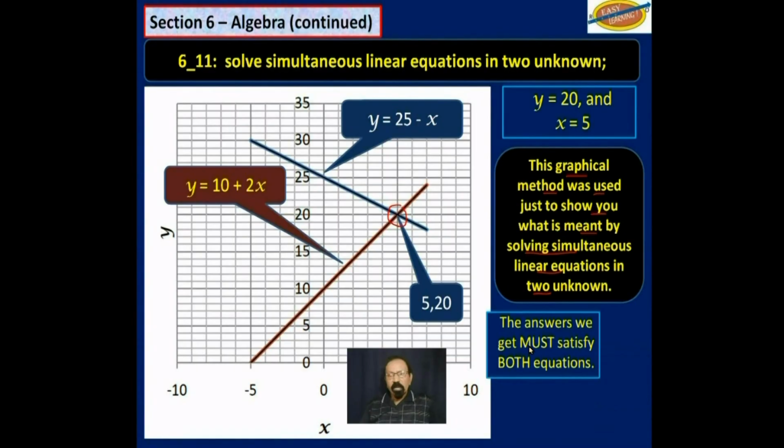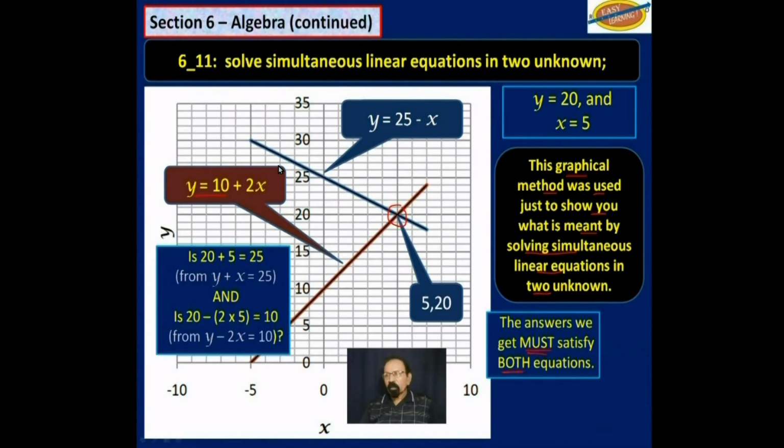The answers we get must satisfy both equations. In this equation here, y plus x is equal to 25. If we substitute 20 for y and 5 for x, do we get back 25? And the answer is yes.